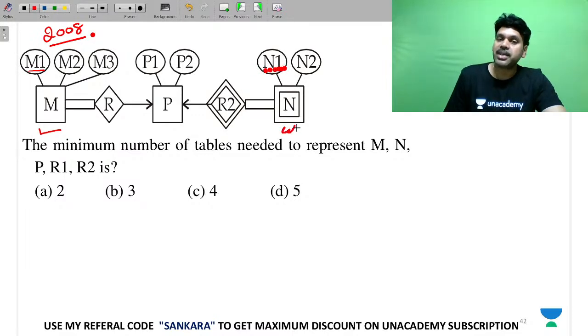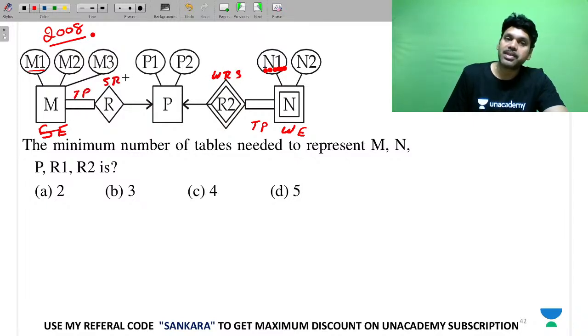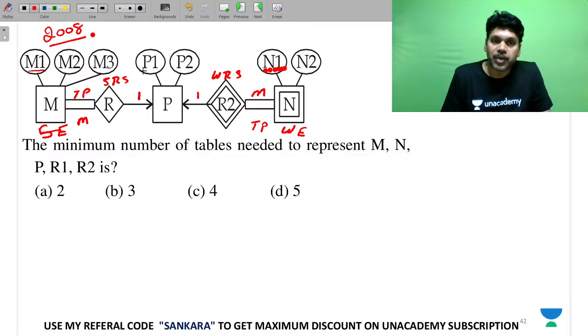And a weak entity this is, and strong entity this is. Right? And this is a total participation. And this is your weak relationship. This is a total participation. This is a strong relationship. This is a 1. This is the M. This is the M. This is a 1. That's it. And P1 is the key.